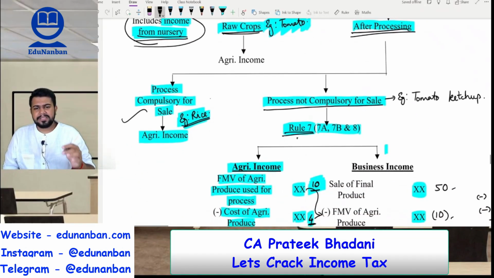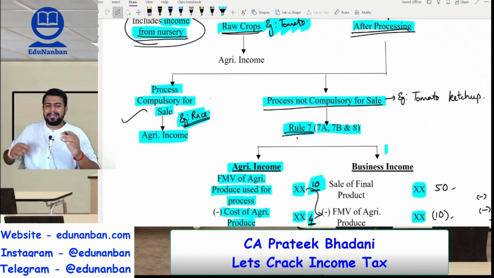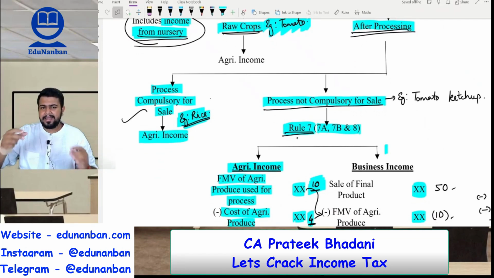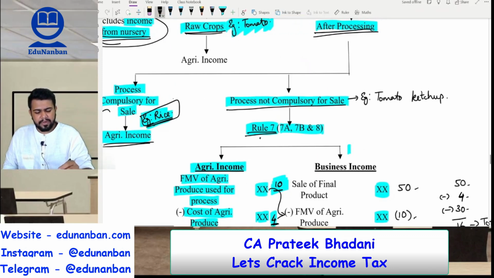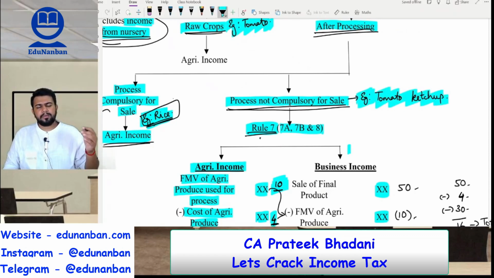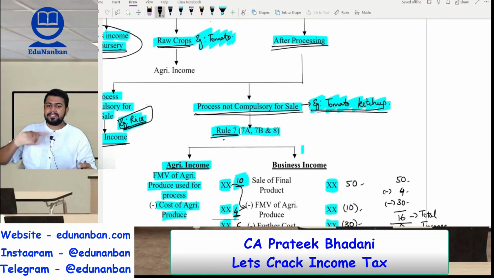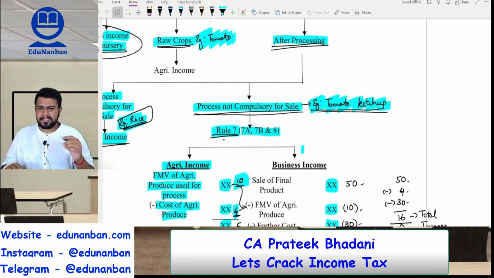If the process was compulsory for sale, for example rice cannot be sold in a raw form as paddy. Rice has to be processed. The paddy crops are processed and rice is sold. So when rice is sold, the process is compulsory for sale, hence it is agricultural income. However, if the process is not compulsory for sale, example tomato ketchup. Tomato can be sold directly also. However, if tomato is converted into ketchup and sold in the market, then it contains business income also, and agricultural income also. Sir, how are we going to differentiate both?